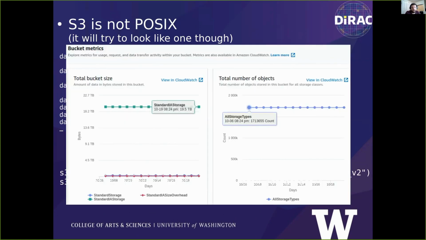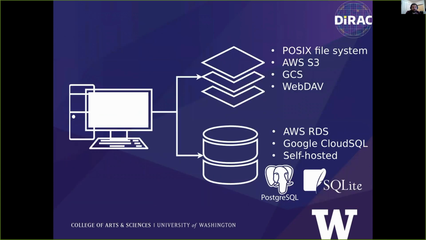Little details like this can matter because, for example, if you scan that 20 terabyte data store just once a month, you'd pay about $10. But if this happens constantly in your code on 1,000 worker nodes, the end bill could measure in hundreds of dollars. And not to mention that this is costing in performance as well. Most of this, though, is not like an insurmountable problem, just kind of the reality of working with these systems.